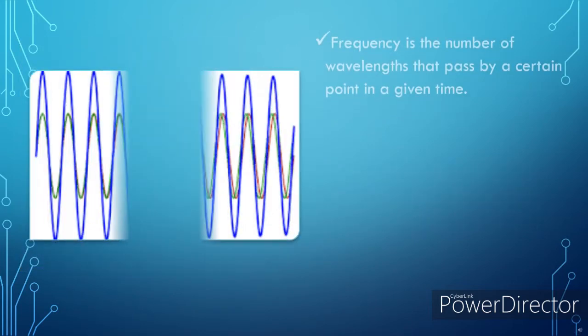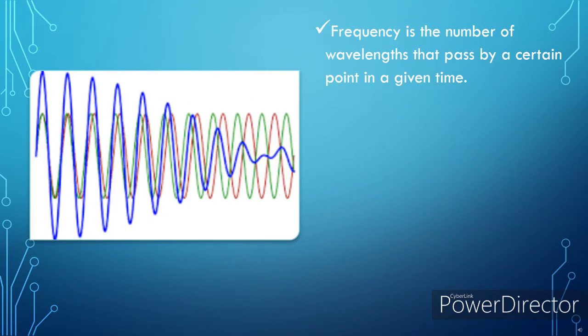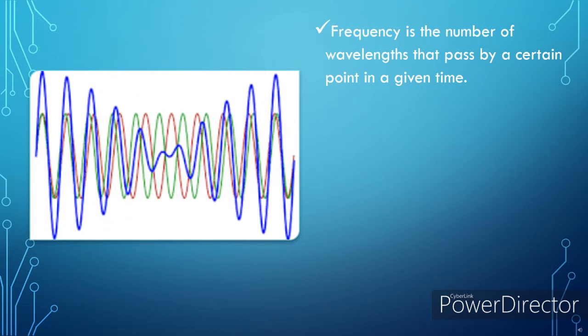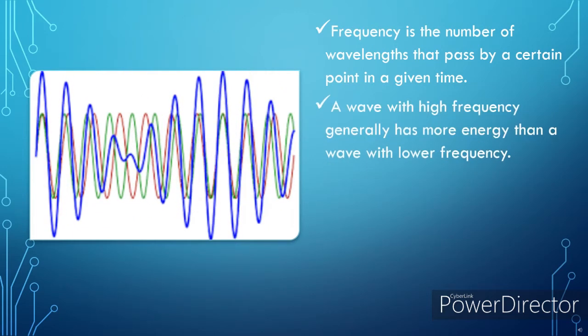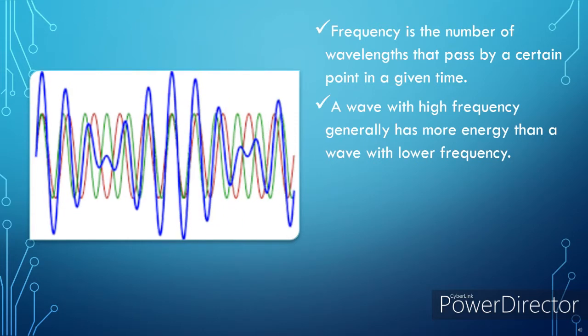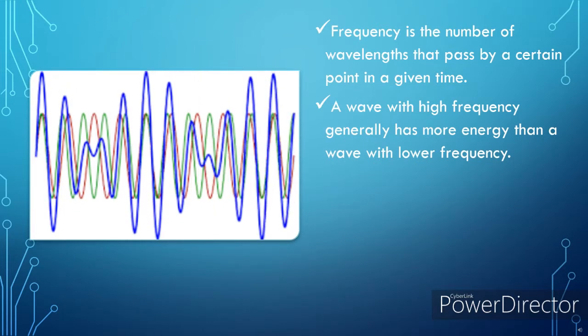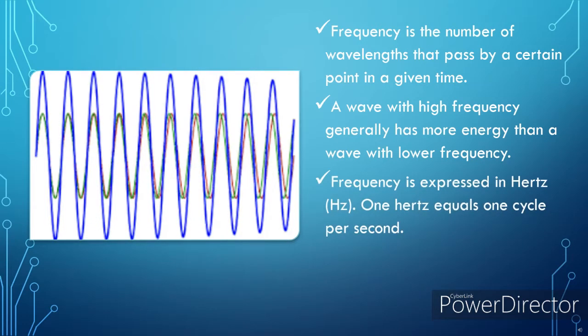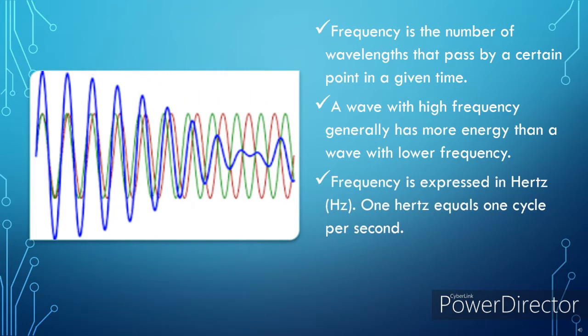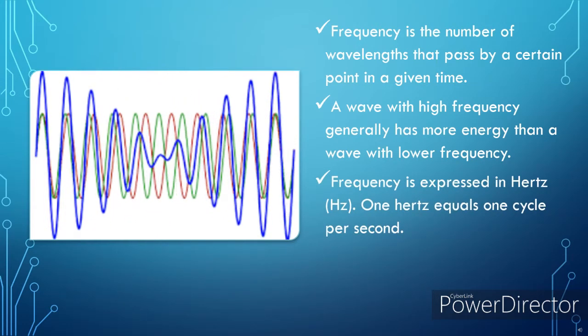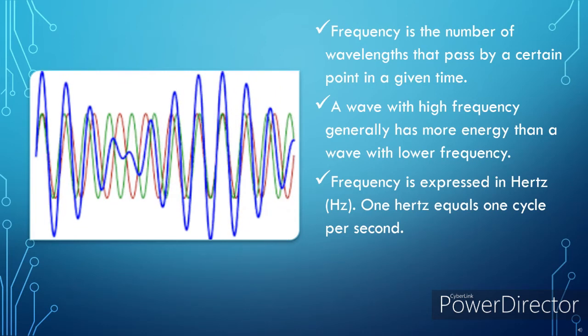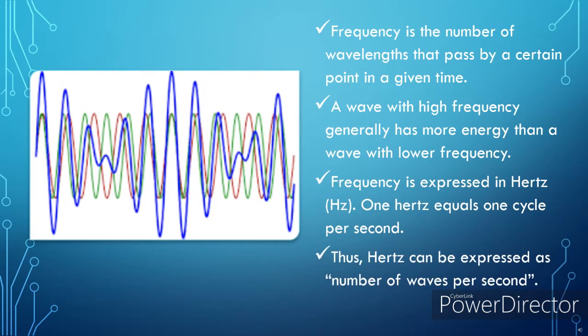Frequency, on the other hand, is the number of wavelengths that pass by a certain point in a given time. A wave with high frequency generally has more energy than a wave with lower frequency. Frequency is expressed in Hertz or Hz. 1 Hertz equals 1 cycle per second. Thus, Hertz can be expressed as number of waves per second.